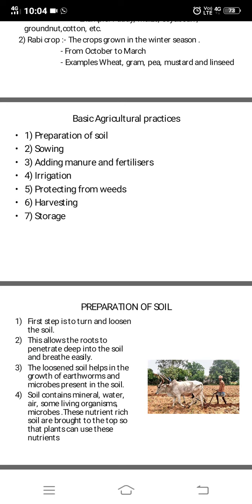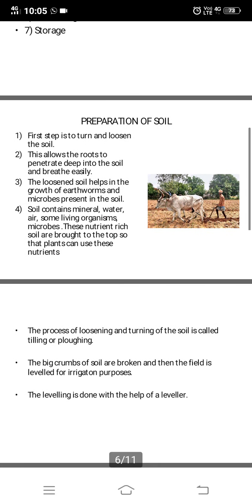So the loosened soil helps in the growth of earthworms and microbes. Soil also contains minerals, water, air, some living organisms, microbes, etc. All these are present in the soil, and this nutrient rich soil is brought to the top. So when the loosening or the plowing is done, the rich soil will come to the top and it can make the soil more fertile. The process of loosening and turning of the soil is called tilling or plowing.